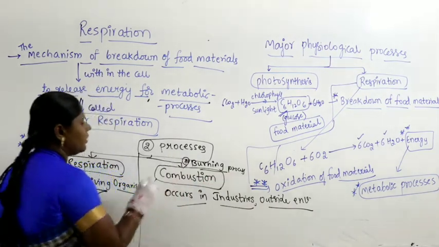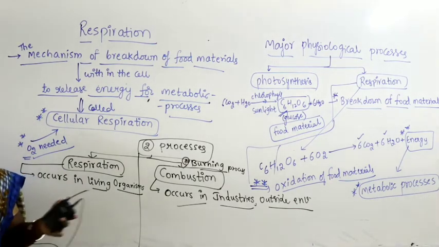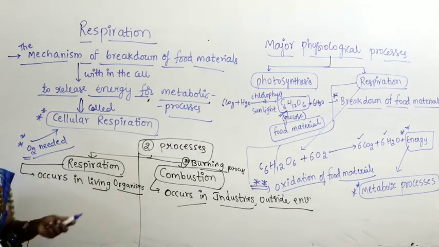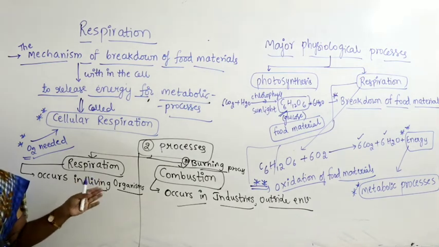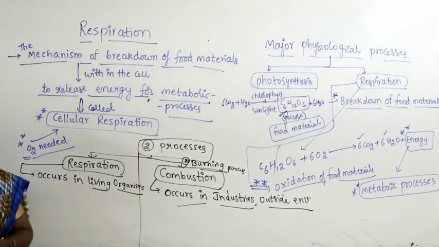Sometimes we gather all the waste and simply burn it, and for burning, oxygen is needed. So combustion is a process also associated with oxygen that occurs in industries and outside in the environment, anywhere. The burning process itself is called combustion, right.